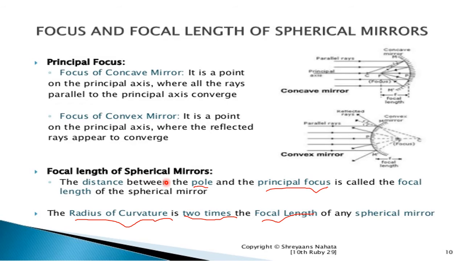Next is the focal length of the spherical mirror. The distance between the pole and the principal focus is called the focal length. If the question asks in the exam, what is meant by the focal length, how to write the definition? Simple. It is the distance between the pole and the principal focus. Very simple definition. Next is the radius of curvature. It is 2 times the focal length of any spherical mirror. This is an MCQ question. The radius of curvature is 2 times that of the focal length.